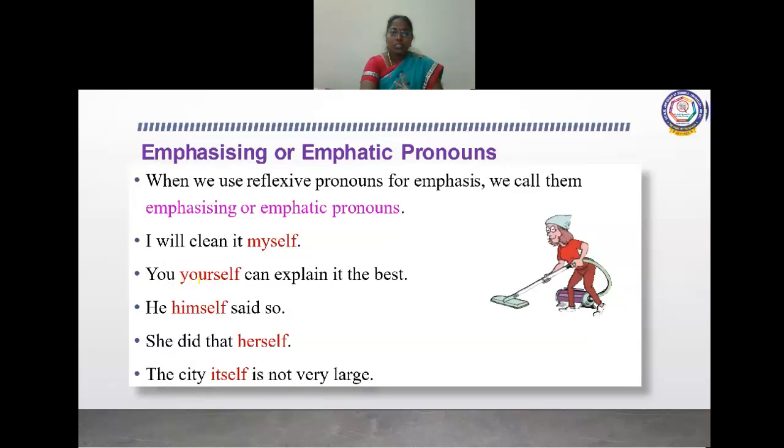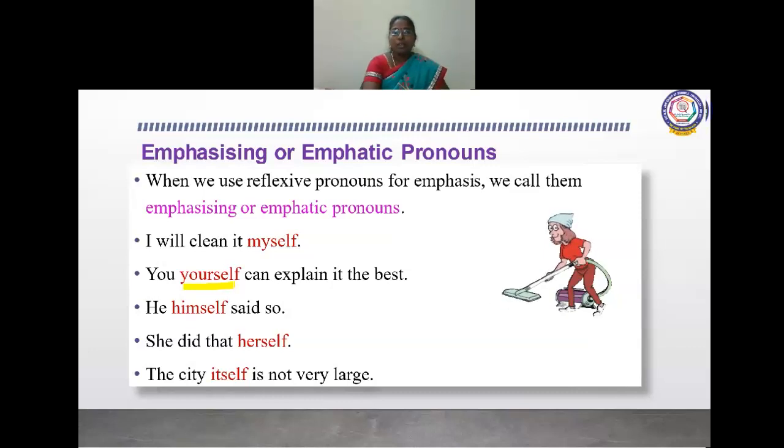If you remove this yourself, then you read it. How will you read? You can explain it the best. Whether it gives meaning? Yes. If you remove the emphatic pronoun and it still gives us sense, then it is called an emphatic pronoun. You understood, children?